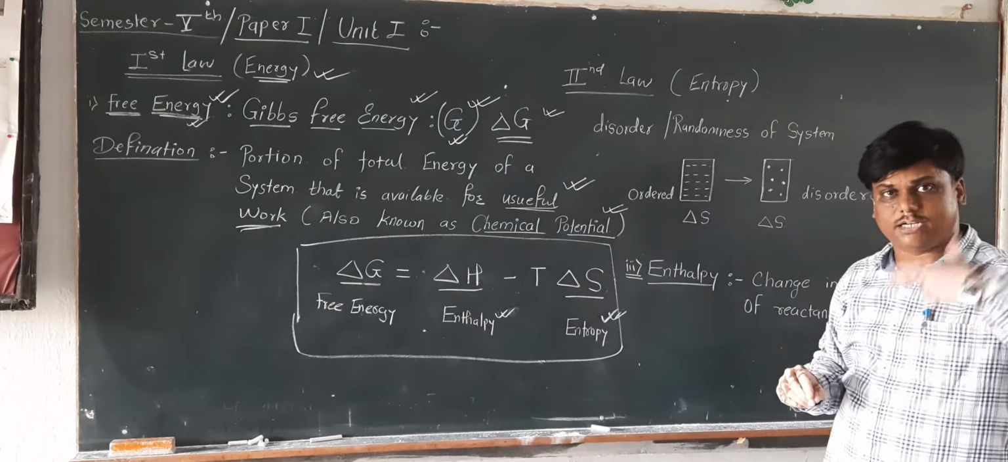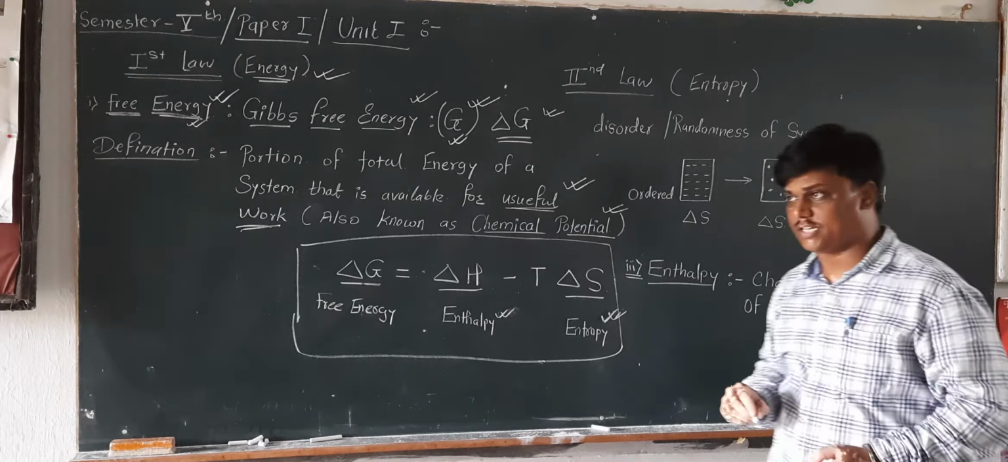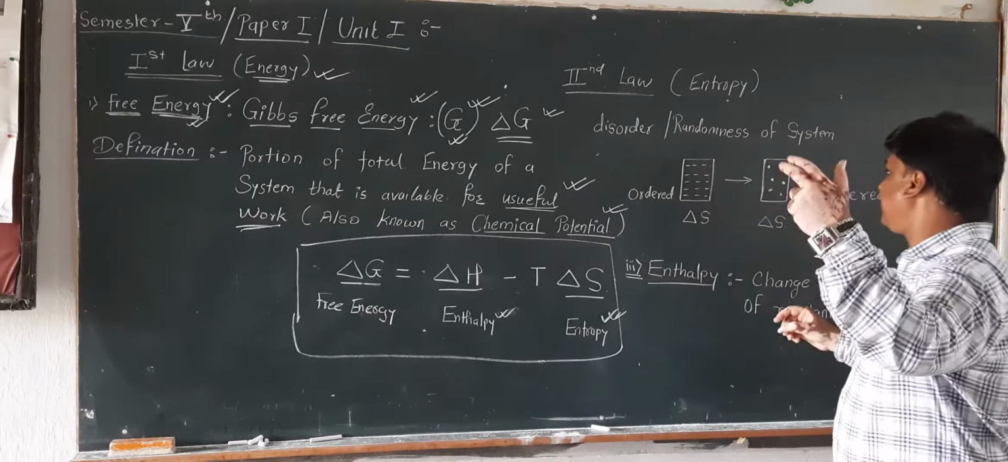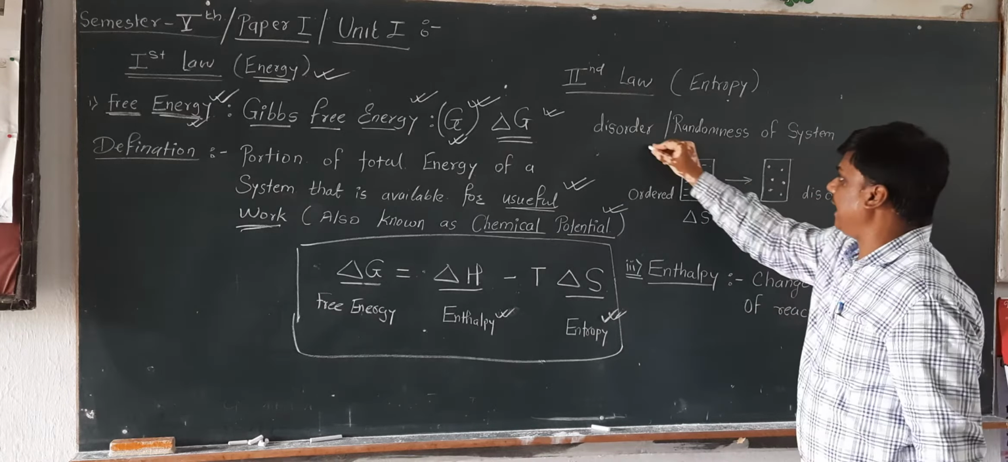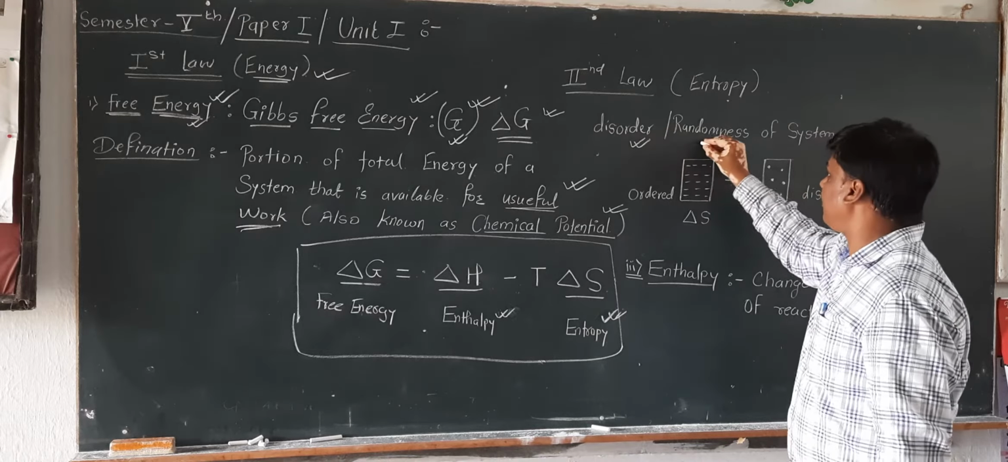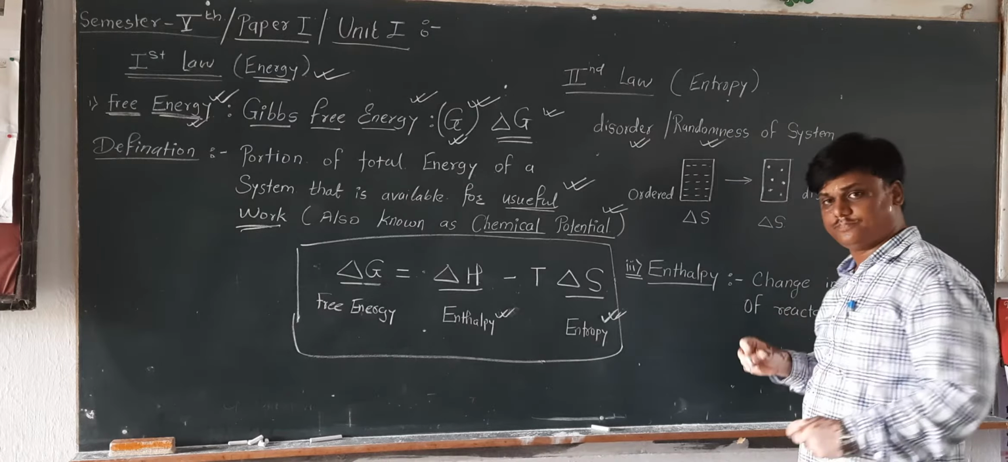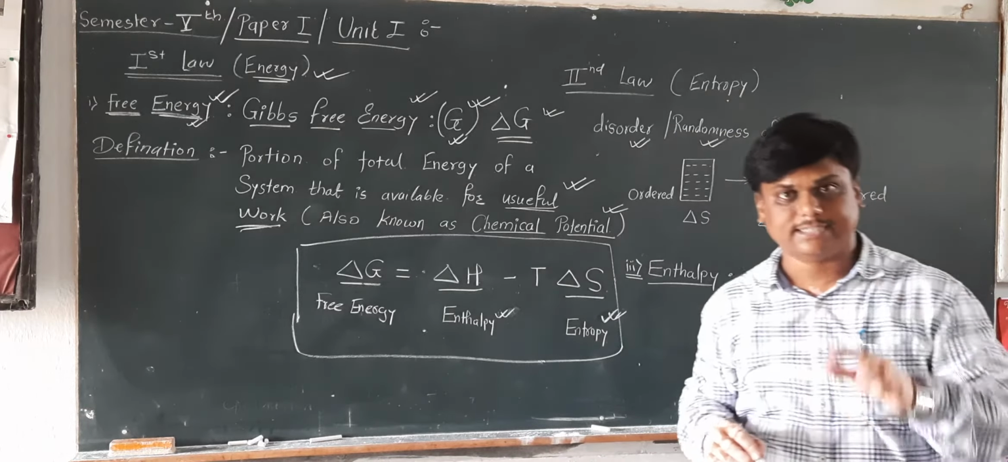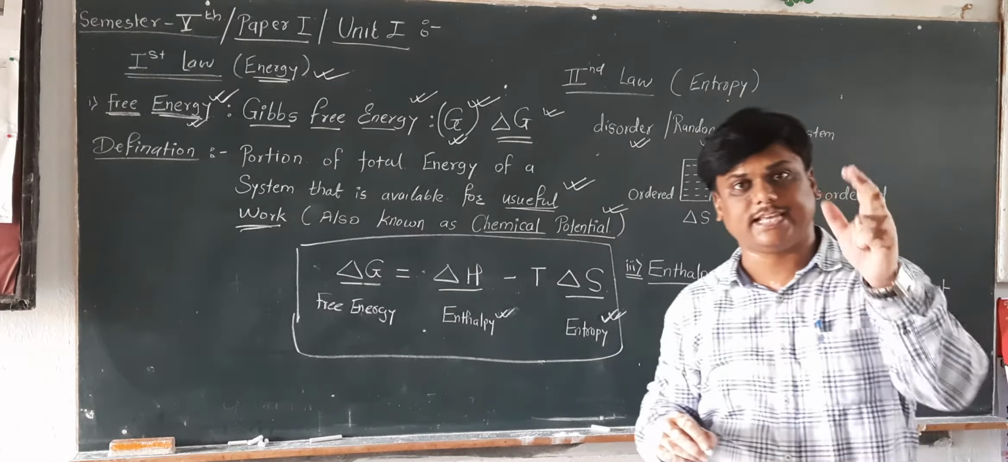Entropy is applicable to the second law of thermodynamics. What is entropy? Entropy is disorder or randomness of the system. You all know that the second law of thermodynamics says that the universe tends to randomness. So the second law is telling about the entropy of the system.